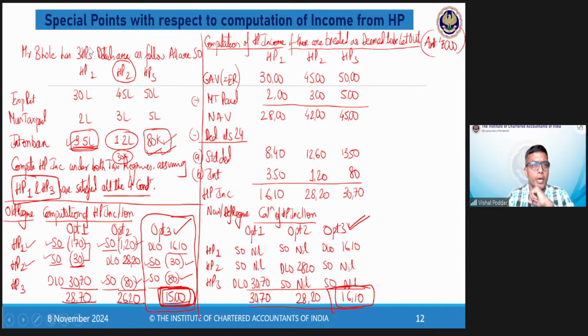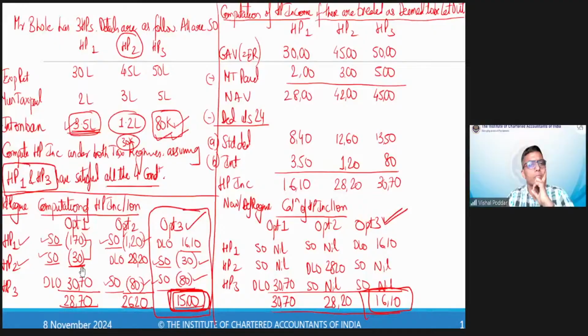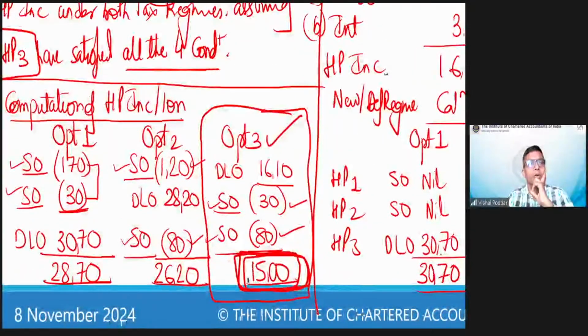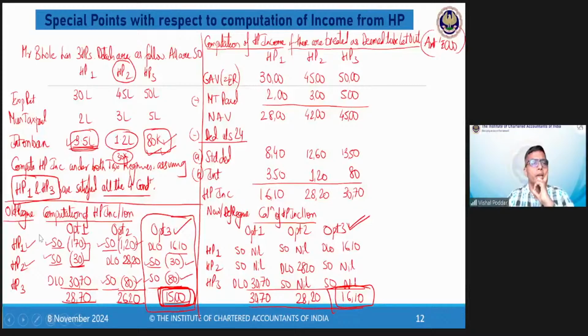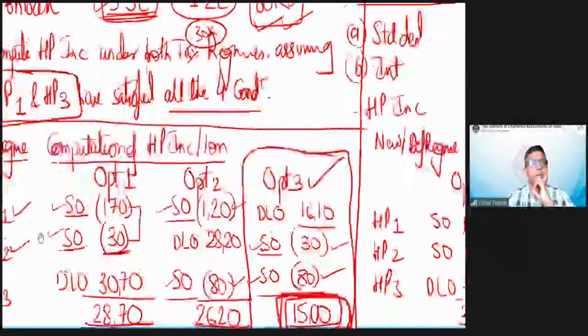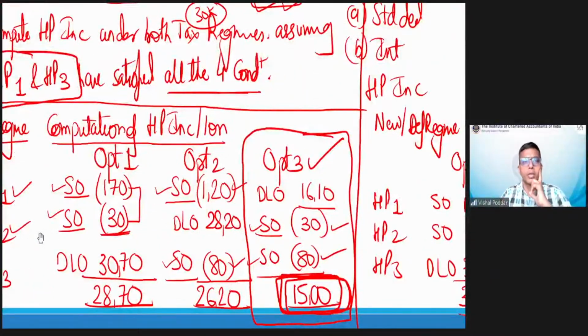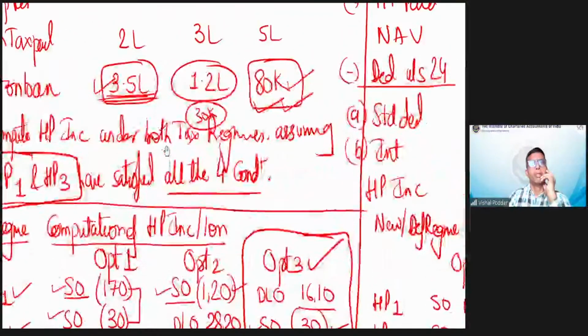So Tambeshwari, go ahead, beta. Yes, sir. Sir, in old regime computation, I don't understand, sir. Yes, nobody has understood, beta. Don't worry. So see, this is my old regime working, right? I'll just enlarge it for your benefit. Now see, students, what is confusing is, how do I get this 170, right? Yes, sir.